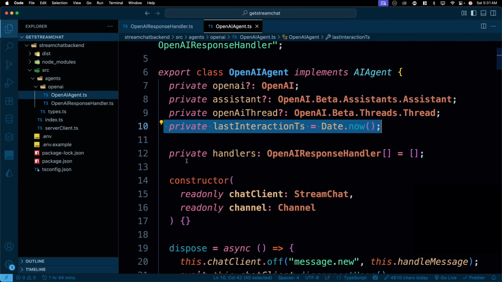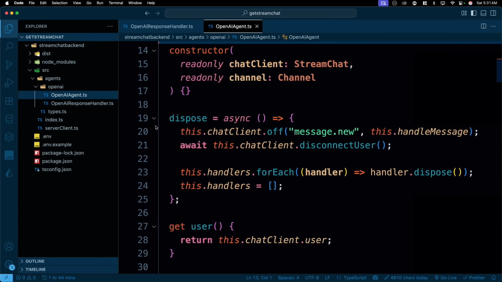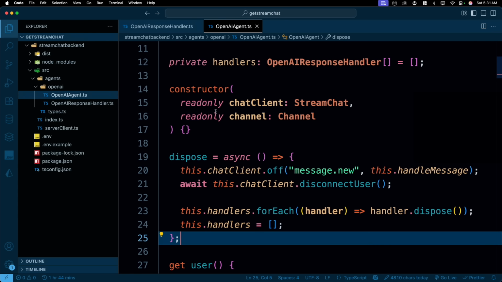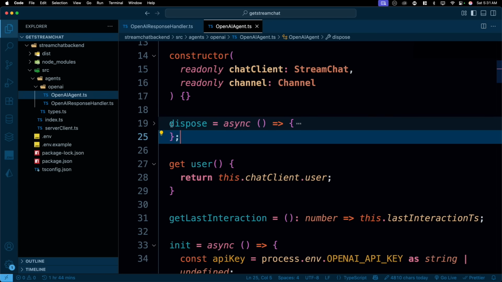And then we have these handlers. This is a list of open instances for the messages. There could be a lot of them, so that's why we have an array. Once we're done with this, I don't think we need to discuss more about the dispose. This is exactly the same as we discussed in that part. Constructor obviously is there, but dispose is a simple method which removes the new message and disconnects the stream chat. So basically, cleanup.